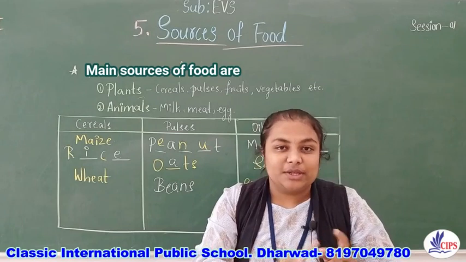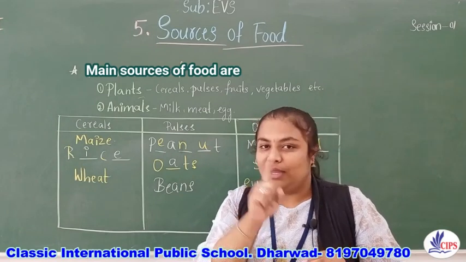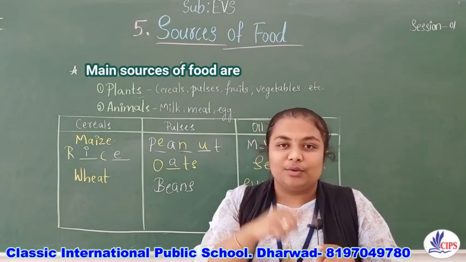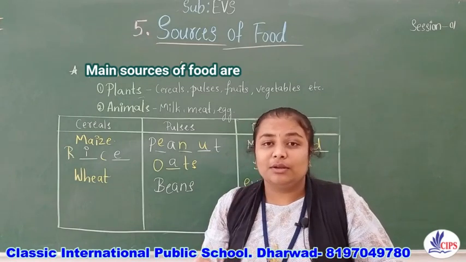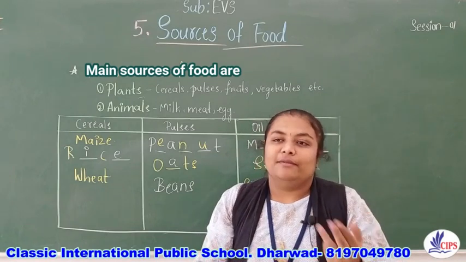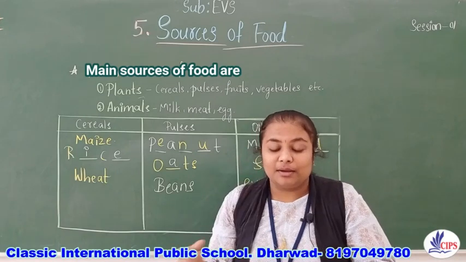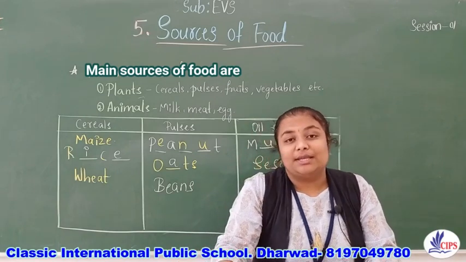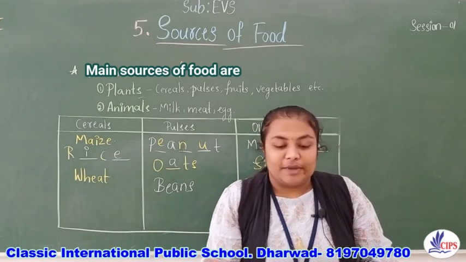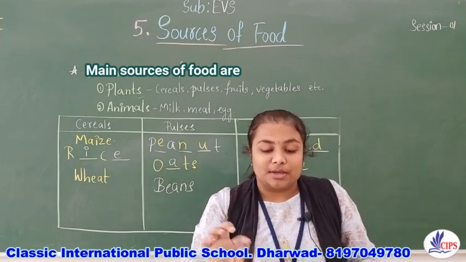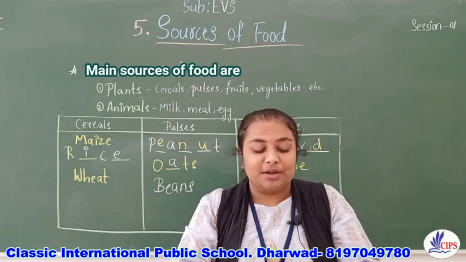Okay, but fruits and vegetables should be there in one day. You should eat at least one or two vegetables or fruits, whether at lunch, dinner, or snack time. So vegetables and fruits provide us essential vitamins and minerals.